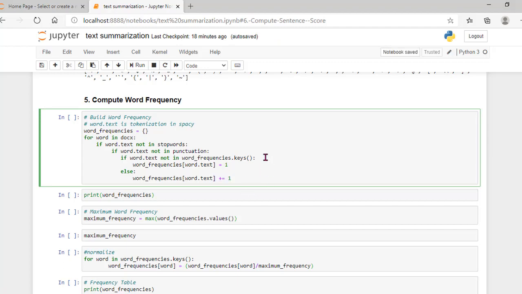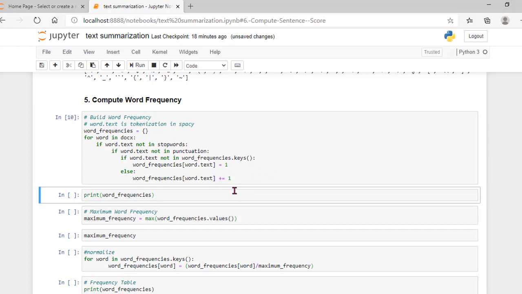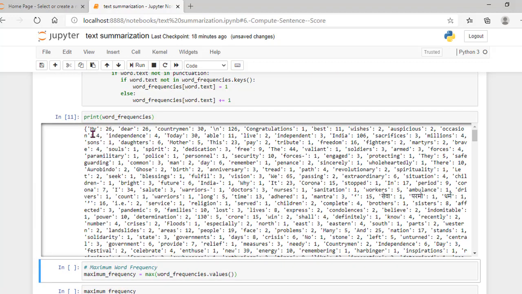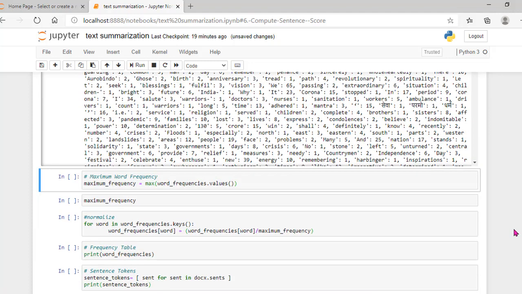Let me execute this, and I want to print the word frequencies. If you observe here, my is repeated 26 times, dear is repeated 26 times, security is repeated 10 times, the is repeated 14 times, and India is repeated 106 times. Like this I have calculated all the frequencies from the document.